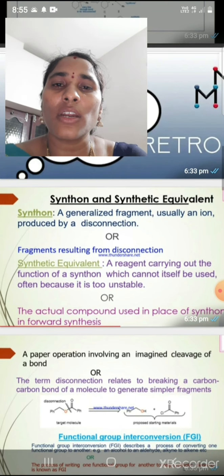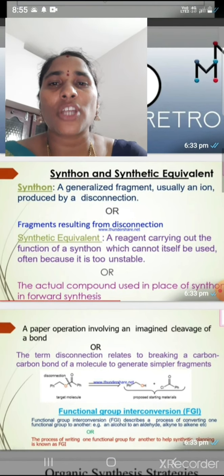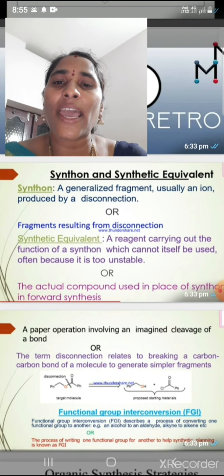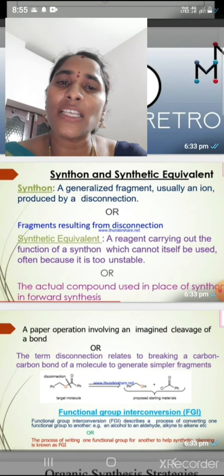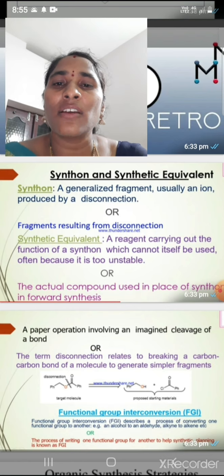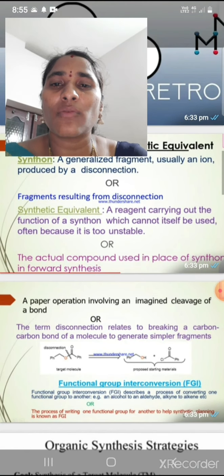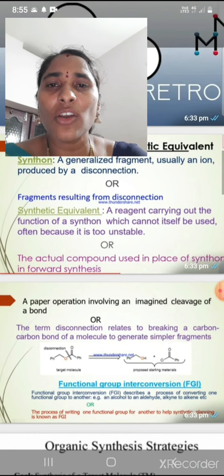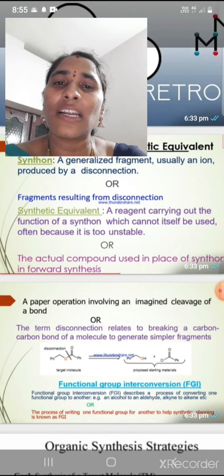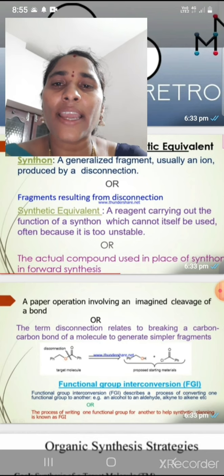Okay, what are synthetic equivalents? So here, synthons and synthetic equivalents. A synthon is a generalized fragment, usually an anion, produced by a disconnection. Generalized fragments here are usually ionic in nature. Another meaning of synthons: fragments resulting from disconnection.